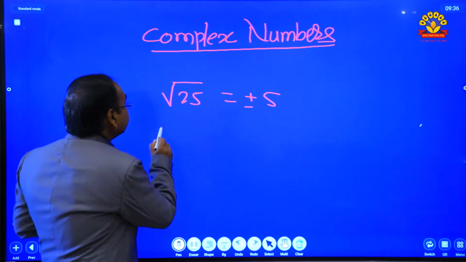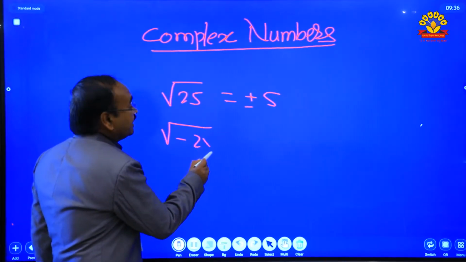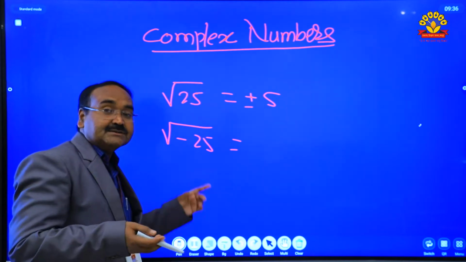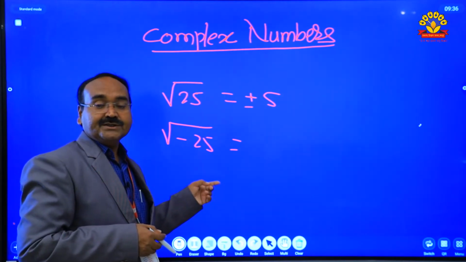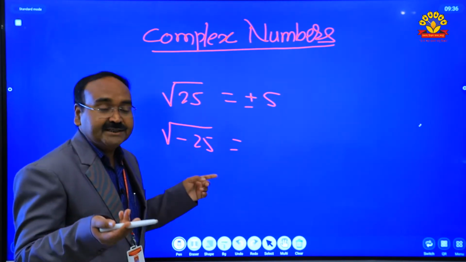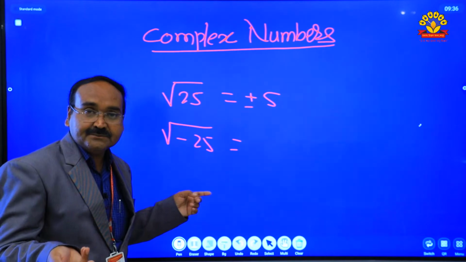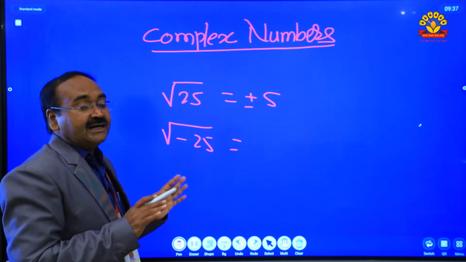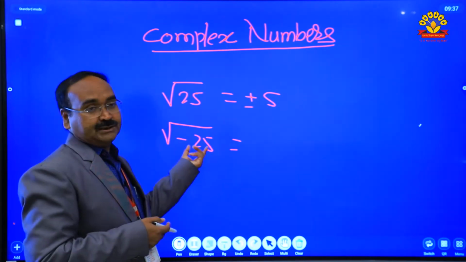Similarly, can you tell me the square root of minus 25? Is there any real number whose square is minus 25? Is there any rational number, any real number, any complex number? No. Among real numbers we can't get a number whose square is minus 25.